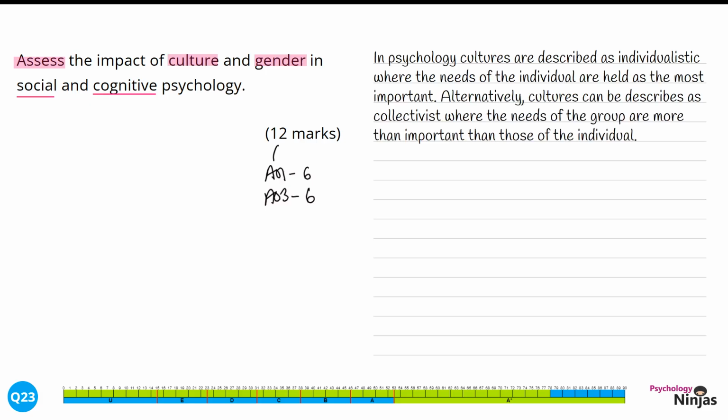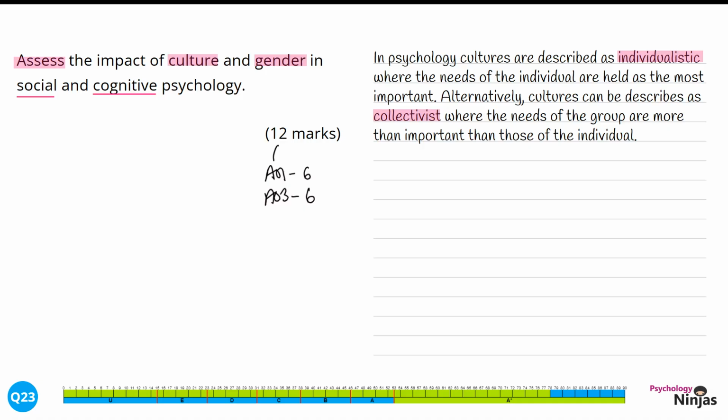In psychology, cultures are described as individualistic, where the needs of the individual are held as the most important. Alternatively, cultures can be described as collectivist, where the needs of the group are more important than those of the individual. We've identified both individualistic and collectivist cultures as key terminology within culture as a debate. More importantly, we've explained what this means in terms of how groups interact within these cultures.